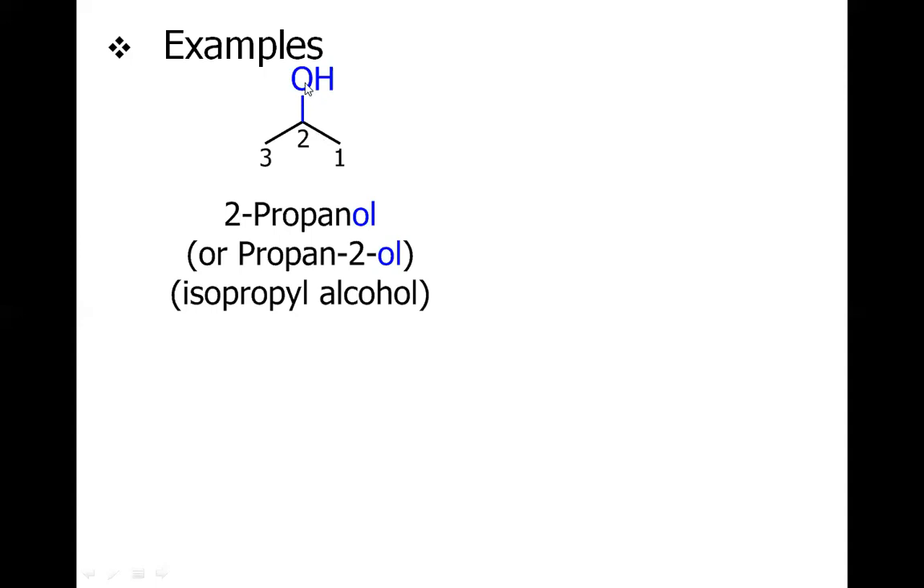If this hydroxy were here at carbon number 1, attached to carbon number 1, we would say 1-propanol. So this is the name, and it has also one more name, if we simply split the word propanol and put the locant 2 in between. But we will consider the first name, and isopropyl alcohol is the common name, not the IUPAC name.